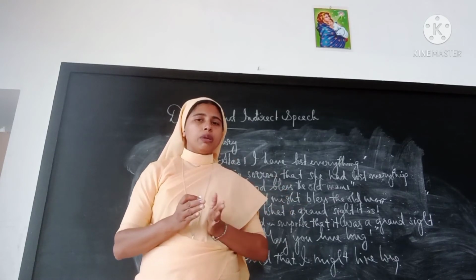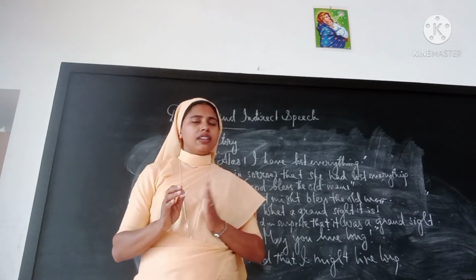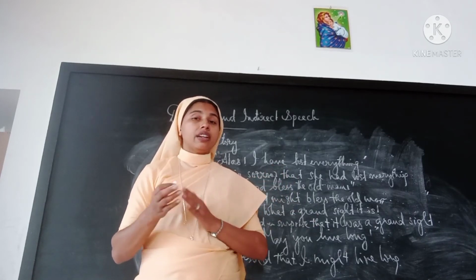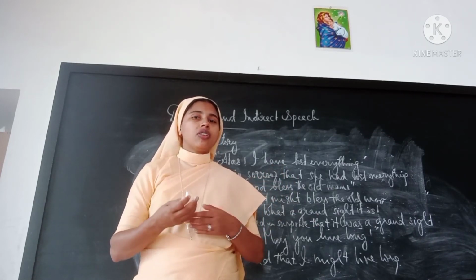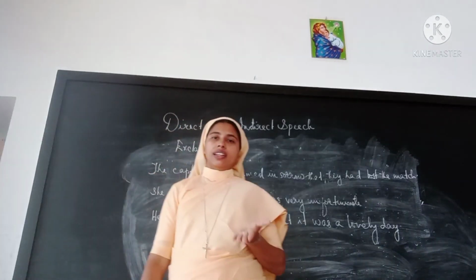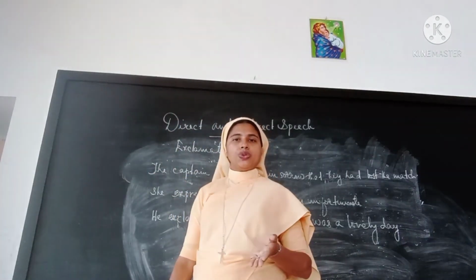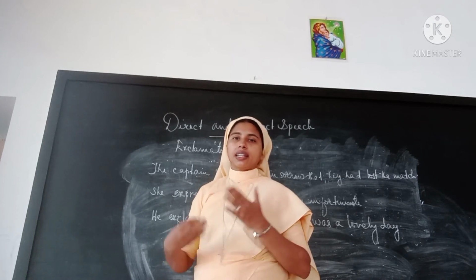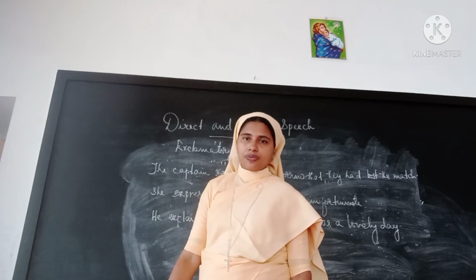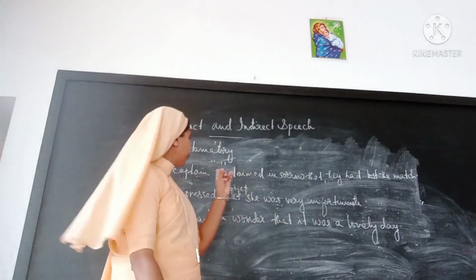Only remember that the reporting verb should be expressing the real feeling or emotion. Finally, we will see how to change back an exclamatory reported speech into a direct speech. See the sentences.